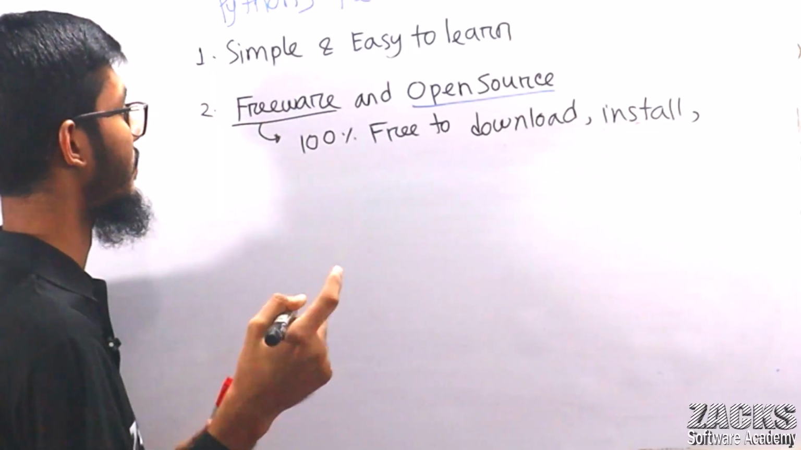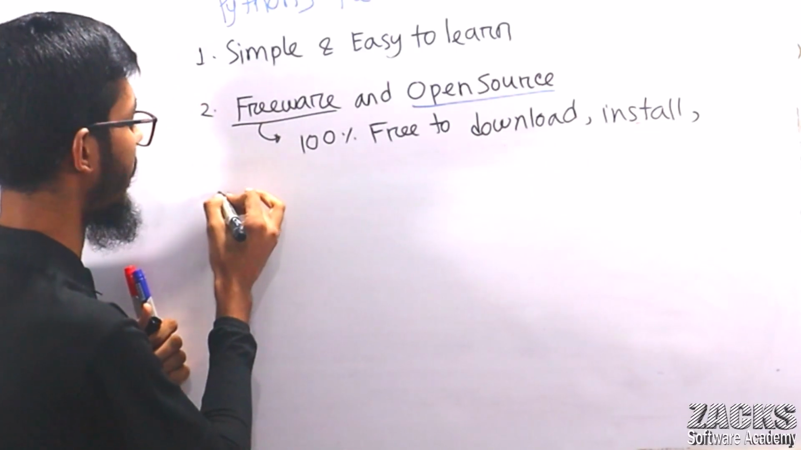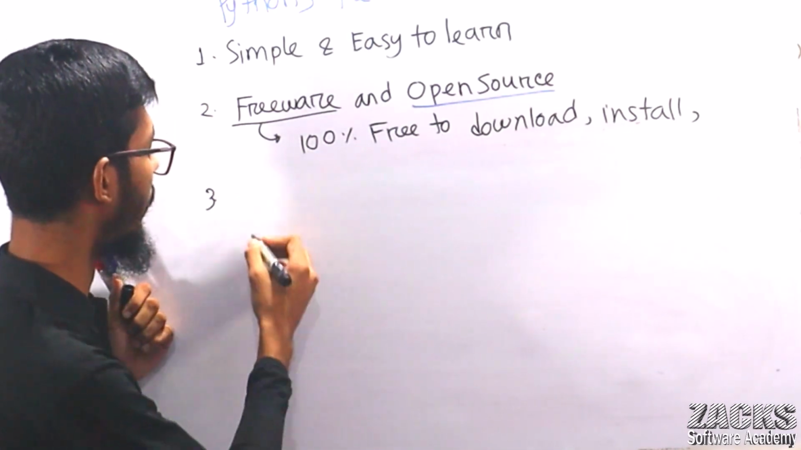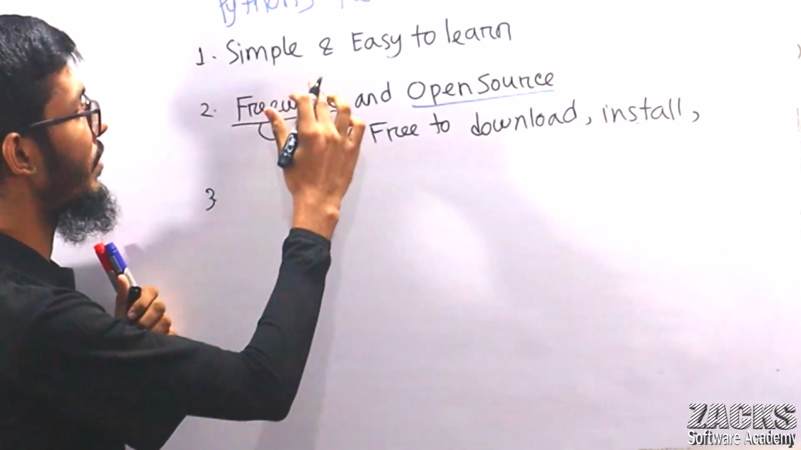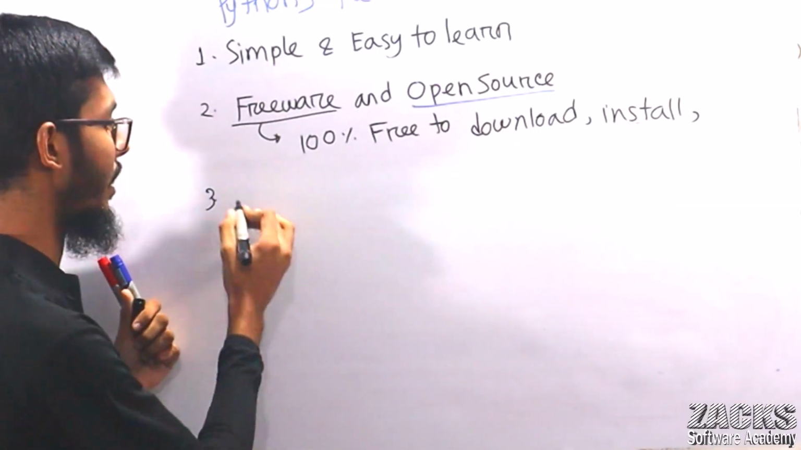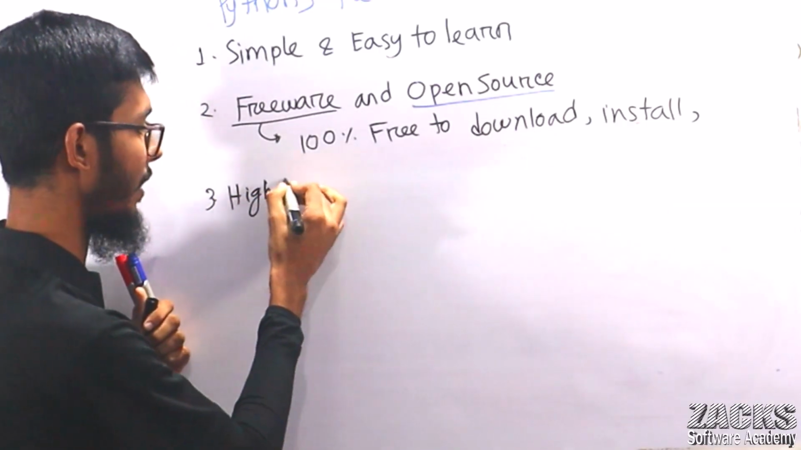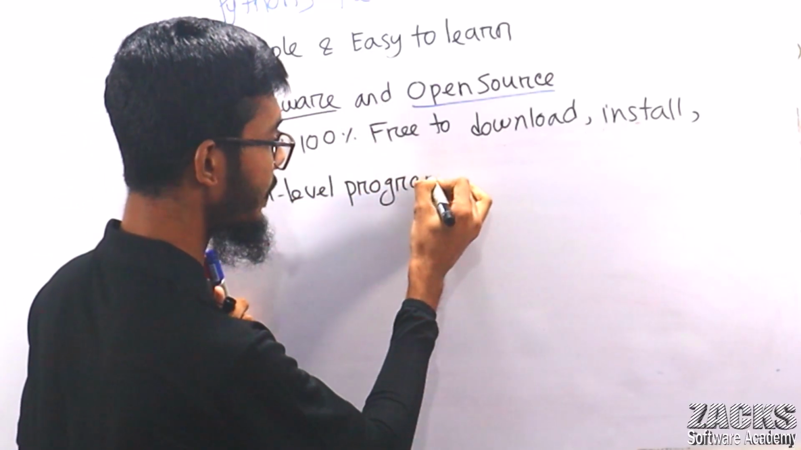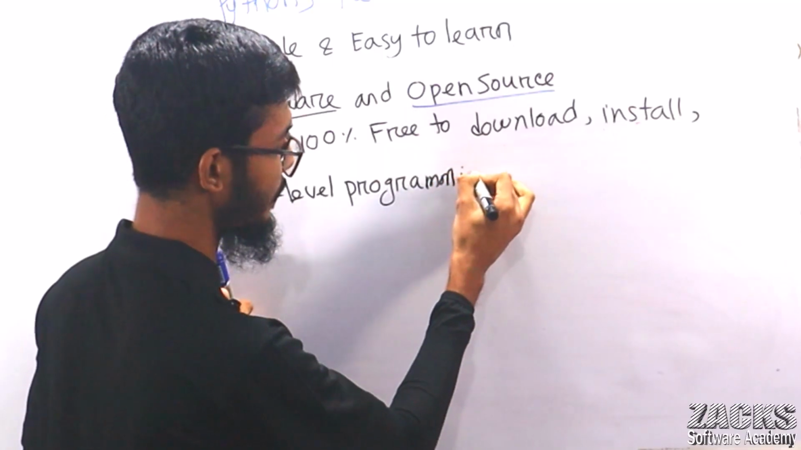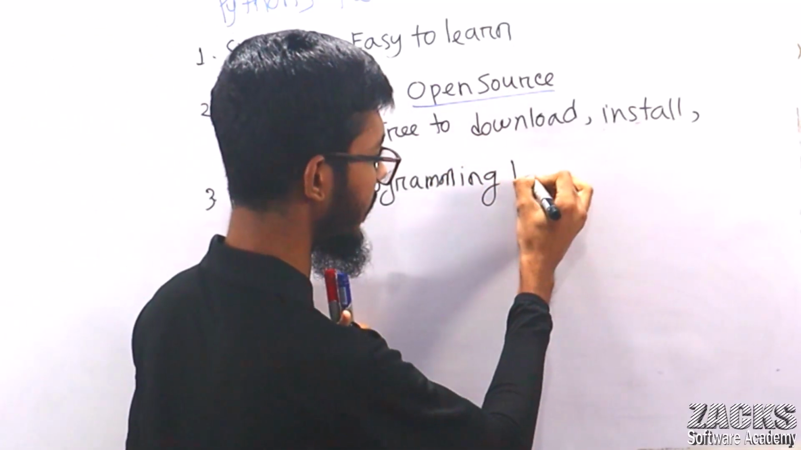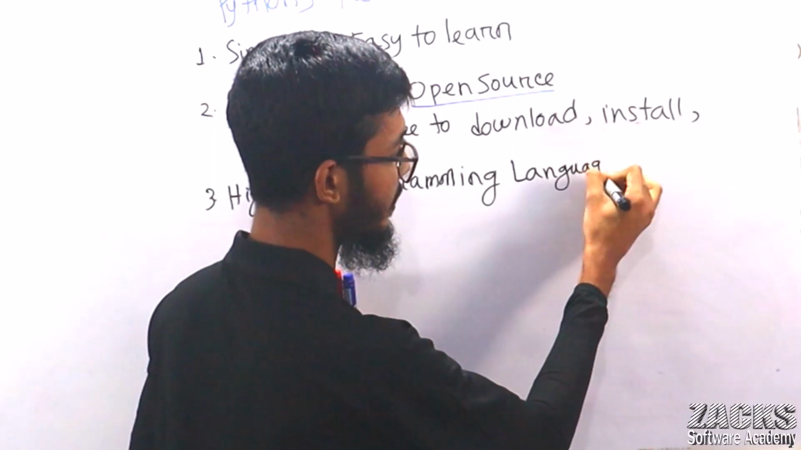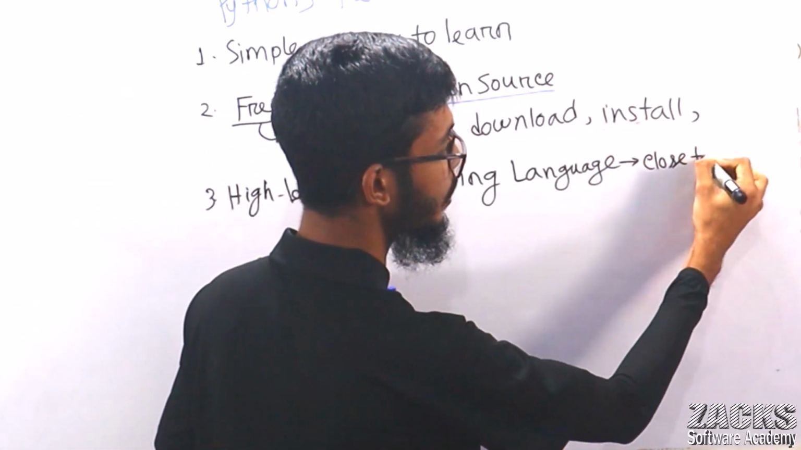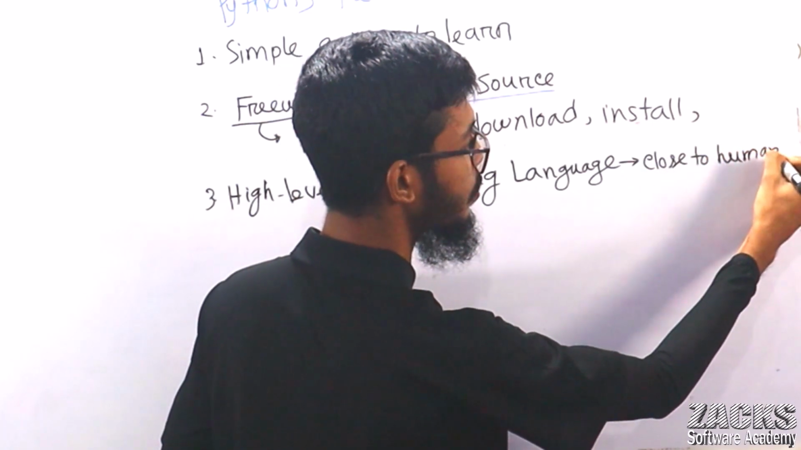Now let me discuss some features. I can say like this way. For example, consider this is your simple and easy to learn, freeware and open source programming language. I can write it's high level. High level programming language. Do I need to explain what it means by high level programming language? In our previous class, we already discussed it. It is close to which language, sir? Close to human language, right?